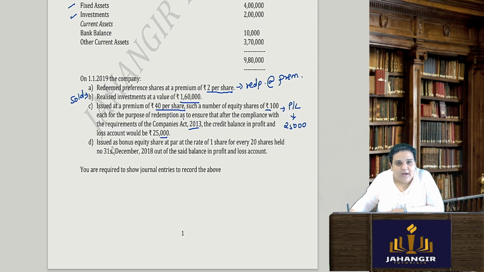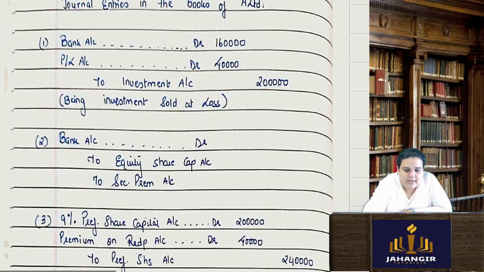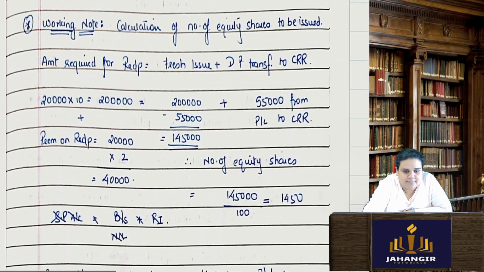Okay, after that they are saying issued a bonus share at par at a rate of 1 share for every 20 shares held on 31st of December 2018 out of the said balance in the profit and loss account. Which balance? This 25,000 balance. Okay, and issued the bonus on 31st of December 2018. Okay. First, I'll take you all to the working note.